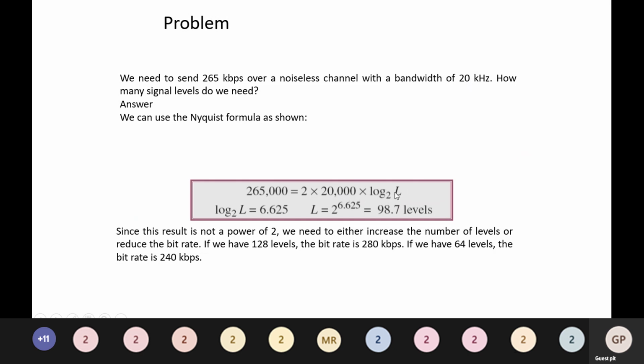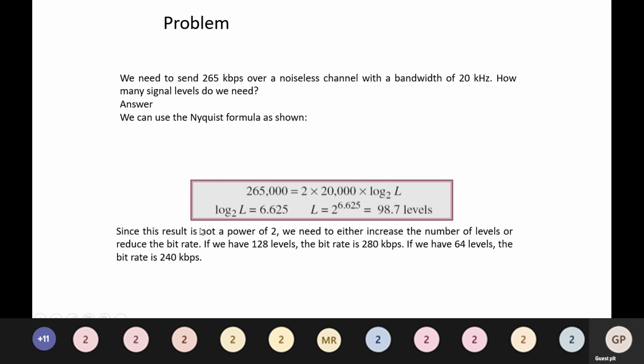So log base 2 of L is equal to 6.625, which gives L equal to 2 to the power 6.625, which is 98.7 levels.